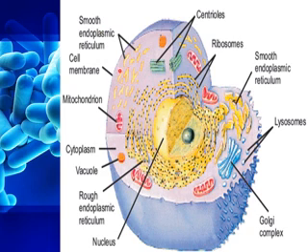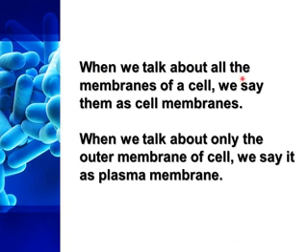Smooth endoplasmic reticulum; the outermost layer is the cell membrane. Then this is the mitochondria. This is cytoplasm, vacuole, rough endoplasmic reticulum. Now look at this central part, that is the nucleus. Then Golgi complex, lysosomes, smooth endoplasmic reticulum, then ribosomes and centrioles. All these are the organelles of the cell, and these are enclosed in the cell membrane. Now when we talk about all the membranes of a cell, we call them cell membranes. When we talk about only the outer membrane of the cell, then we say plasma membrane.